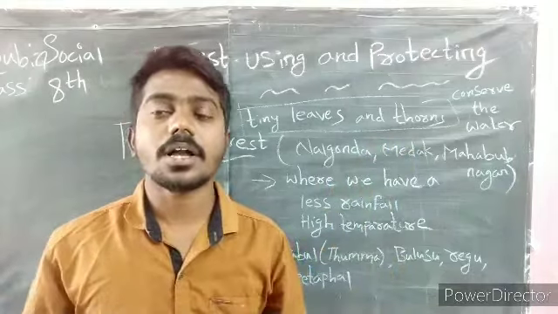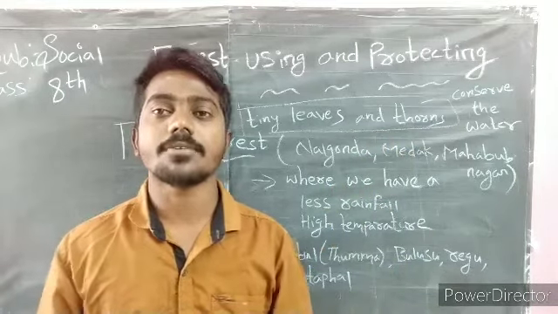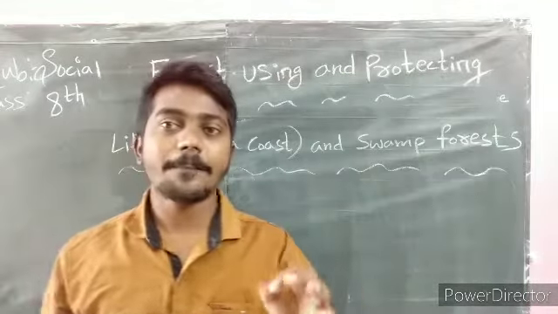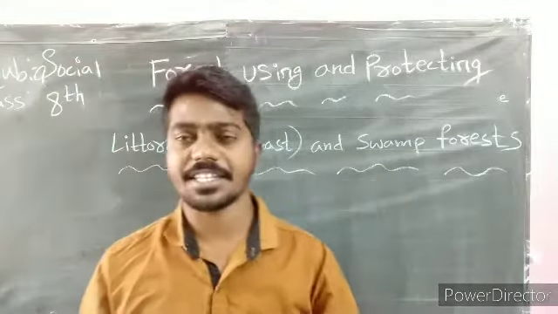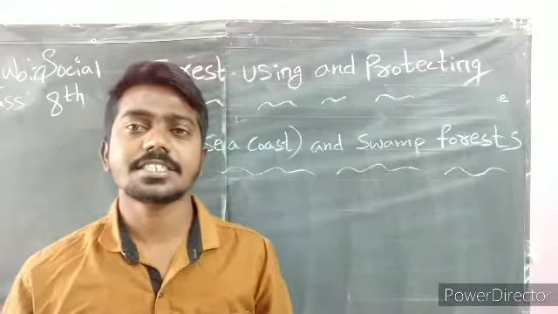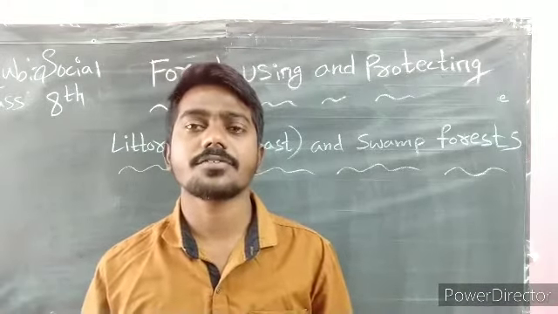Coming to the littoral and swamp forest. Littoral means sea coast, and swamp means chittadi prantam. There we can find a lot of trees.